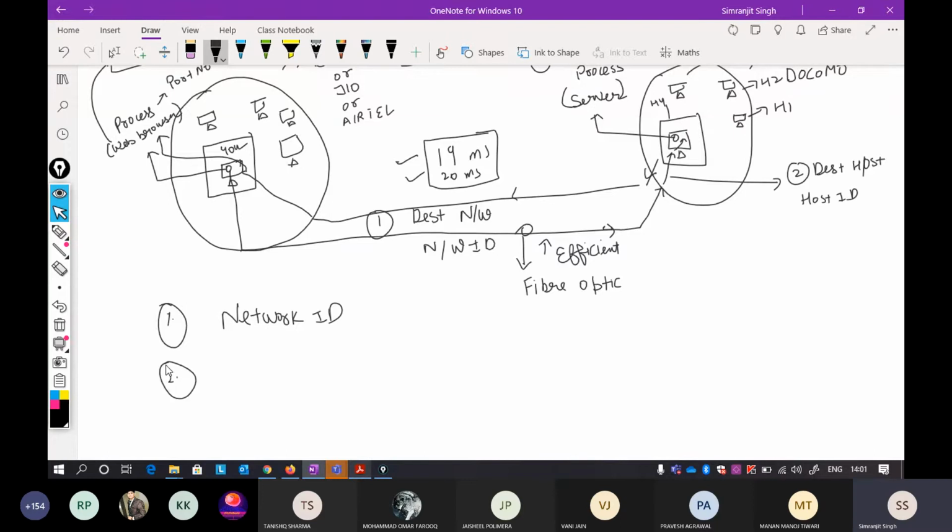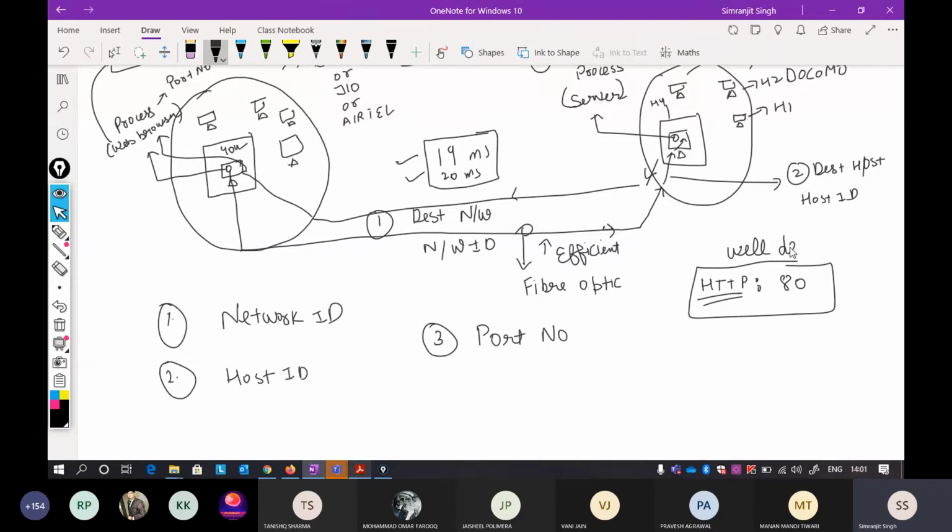then you need a host ID, and then you need a particular port number of a particular process. Most probably you have heard that because it is internet, for HTTP the port number is 80. You most probably have seen it. So this is a well-defined port. Don't worry about what exactly a well-defined port is, I will discuss each in detail.